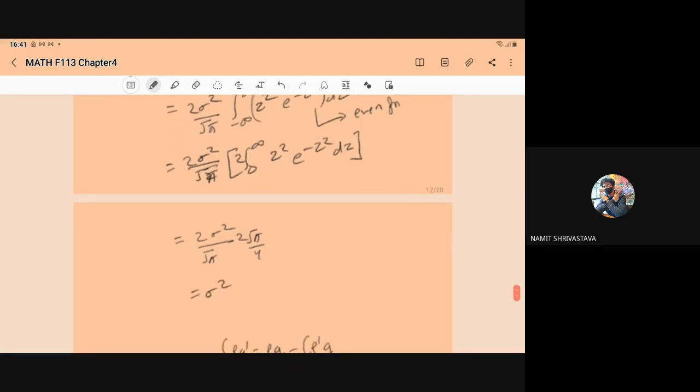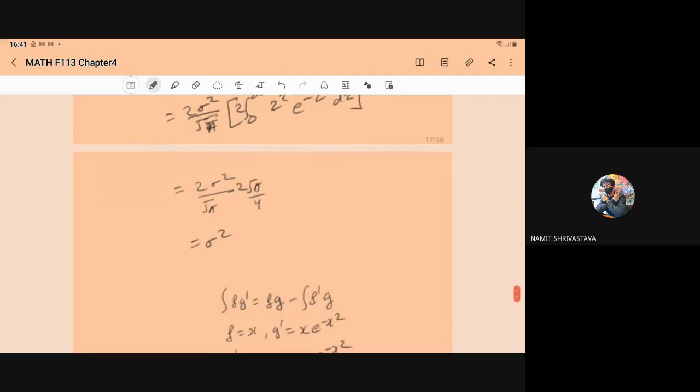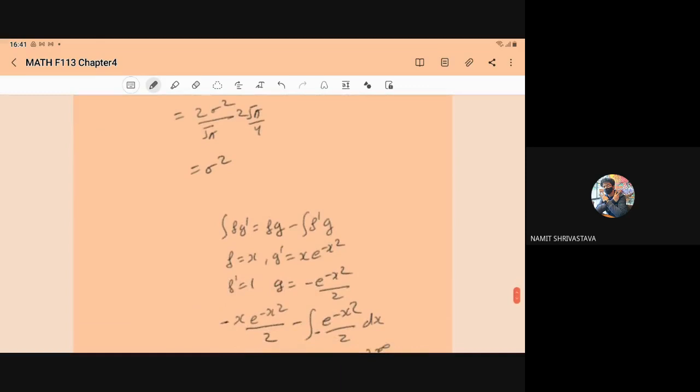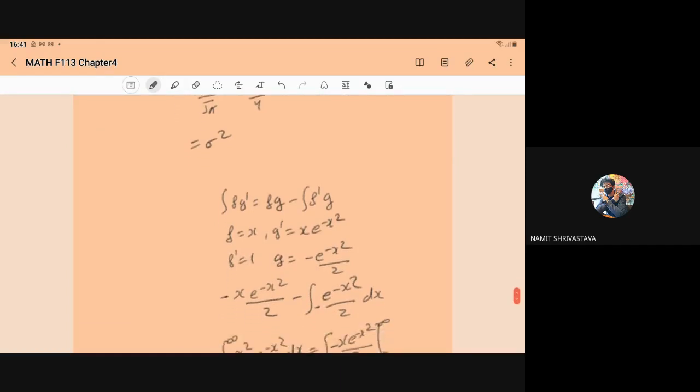And for this integral we know the value, it is root pi by 4. So when we put root pi by 4, here we have sigma square. How can we write the root pi by 4? Right here, you know that this is the rough work.